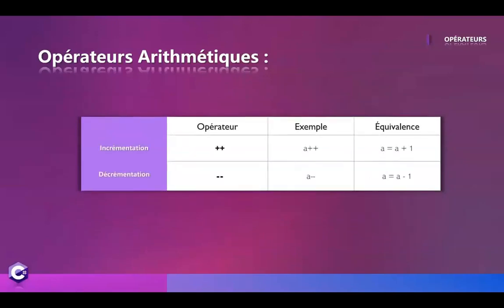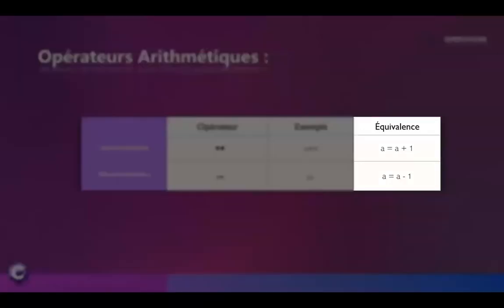Then we have in the category of arithmetic operators increment plus plus and decrement minus minus operators. That will allow you to increase and decrease the value of a variable by 1. It's basically a shortcut to a is equal to a plus 1 or a is equal to a minus 1, as you can see in the example right here. Now let's move on to the comparison operators.